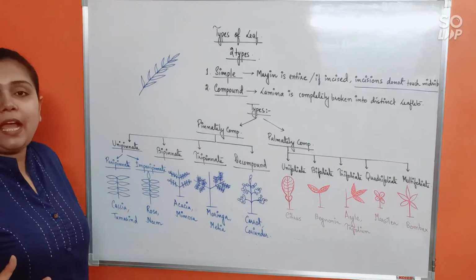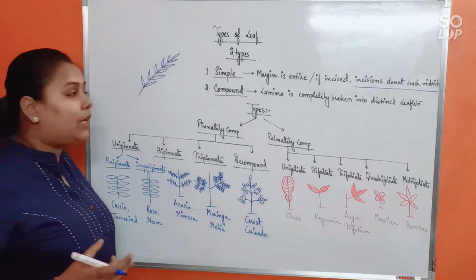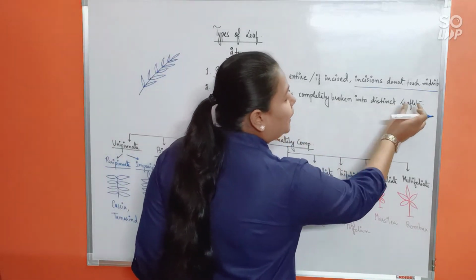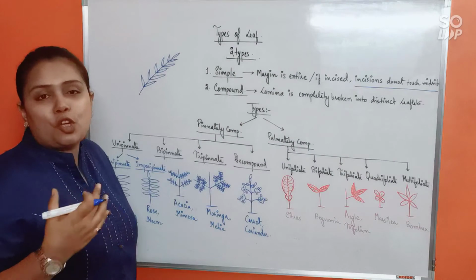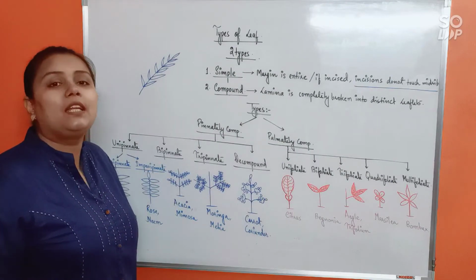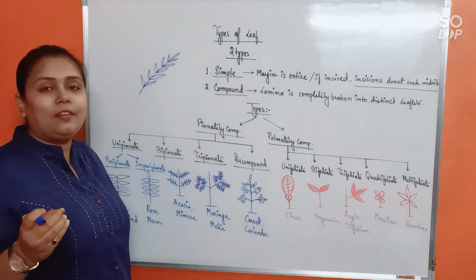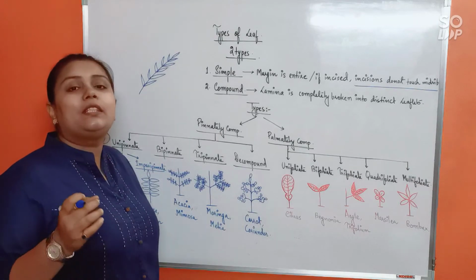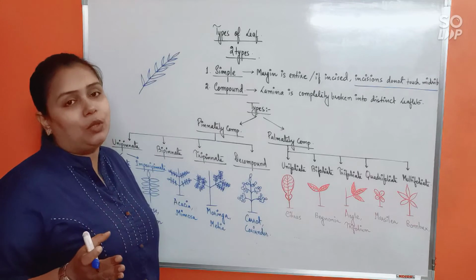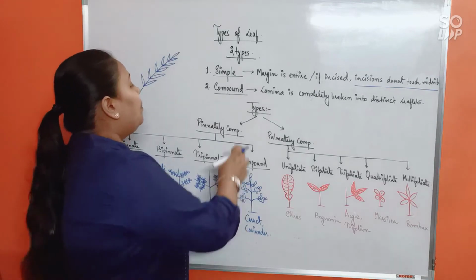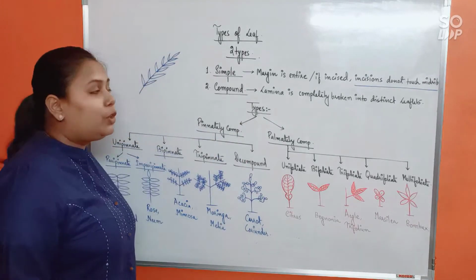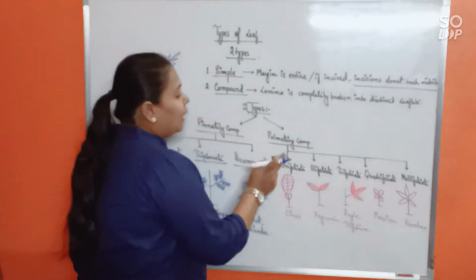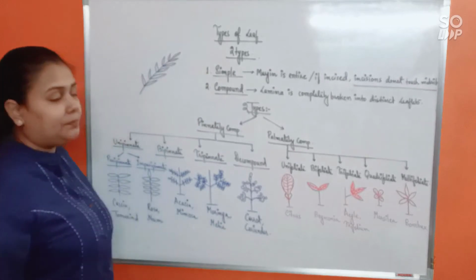The entire lamina will be incised so that the whole lamina is broken into small leaflets like this. The most common example, which all of you might have seen, is neem. The neem leaf is divided into so many small leaflets, right? So that is a compound leaf. Now compound leaf can again be of two types, pinnately compound and palmately compound.